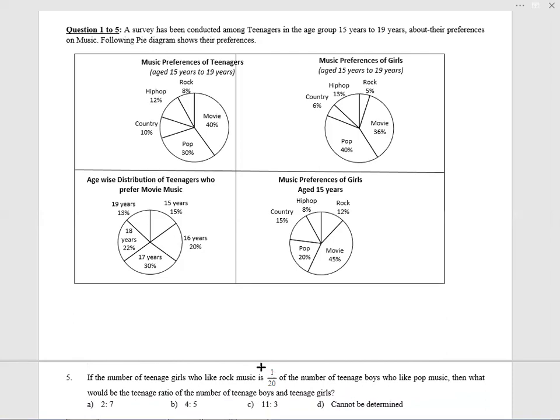The number of teenagers who like rock music is 1/20th of the number of teenage boys who like pop music. Teenage girls who like rock music: I'm assuming there are 100 girls. How many teenage girls like rock music? 5. This will be 5, which is 120. That means boys liking pop music will be 100. Girls liking pop music is 40. So the total number of people who like pop music is 140.